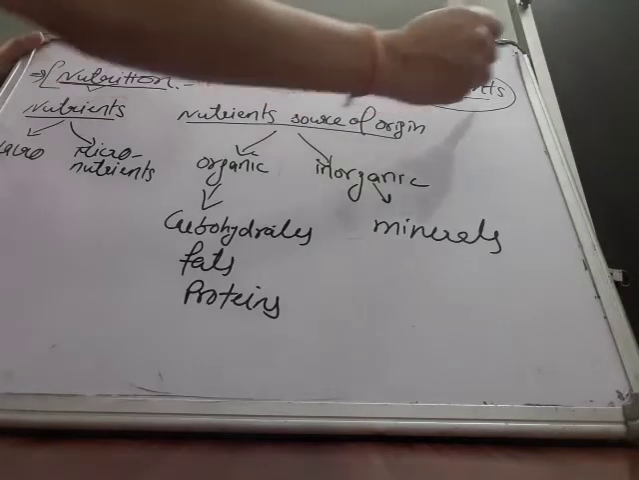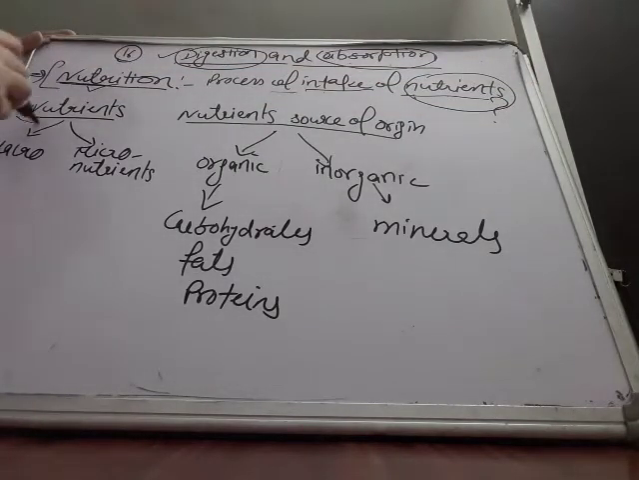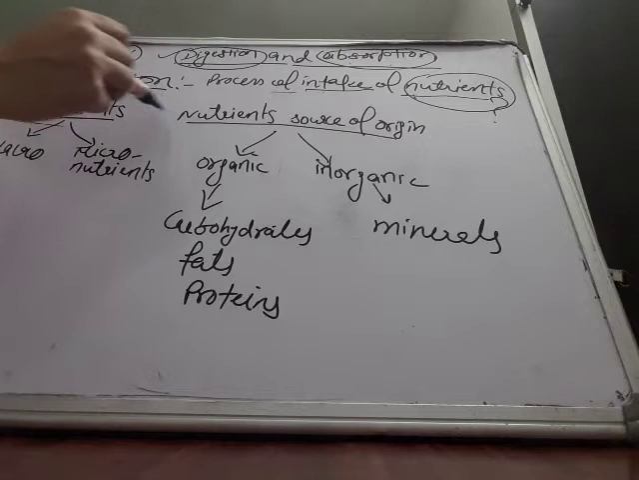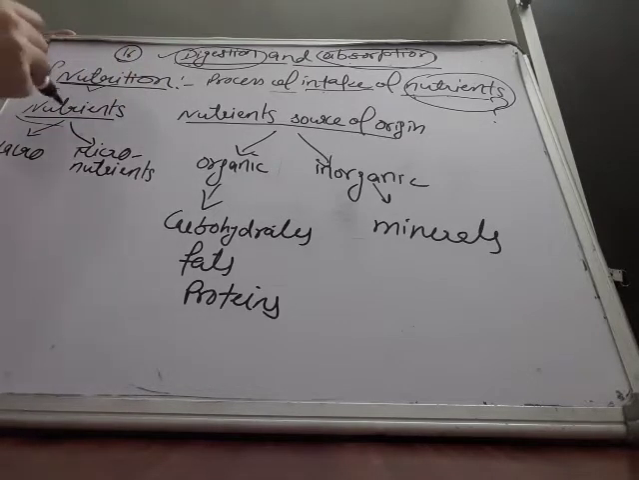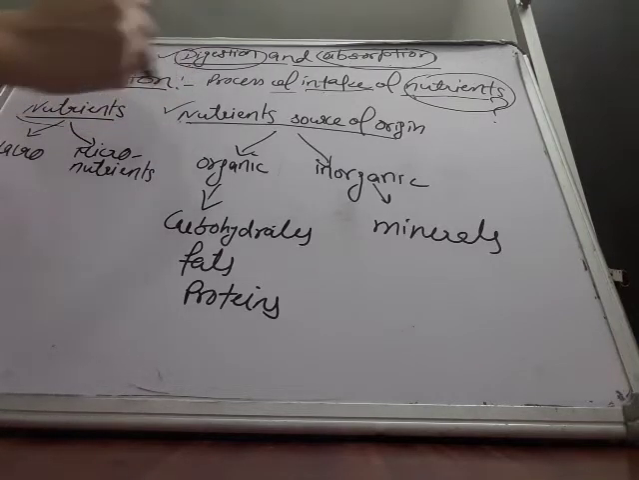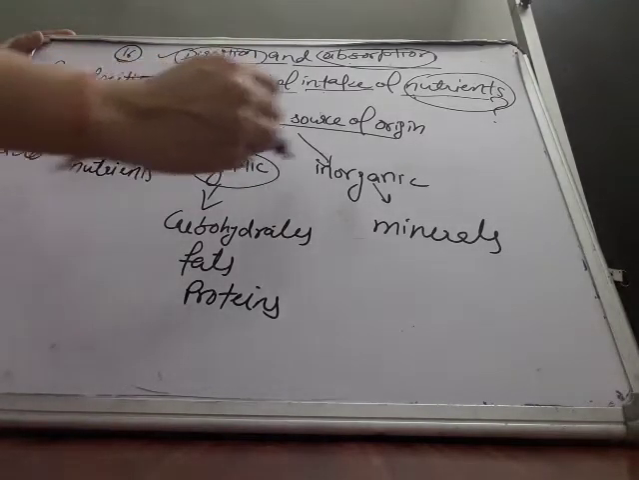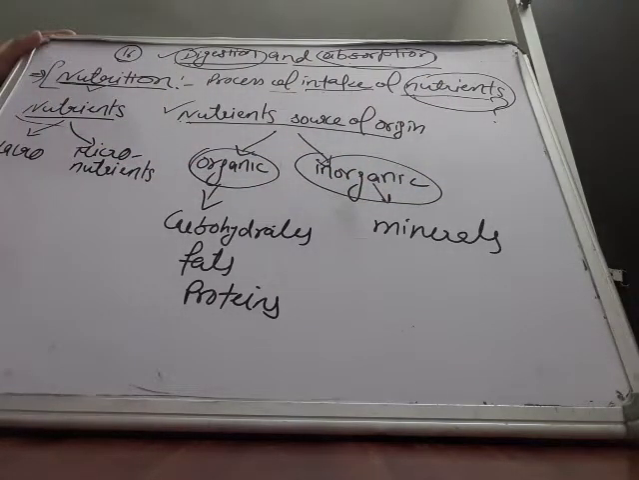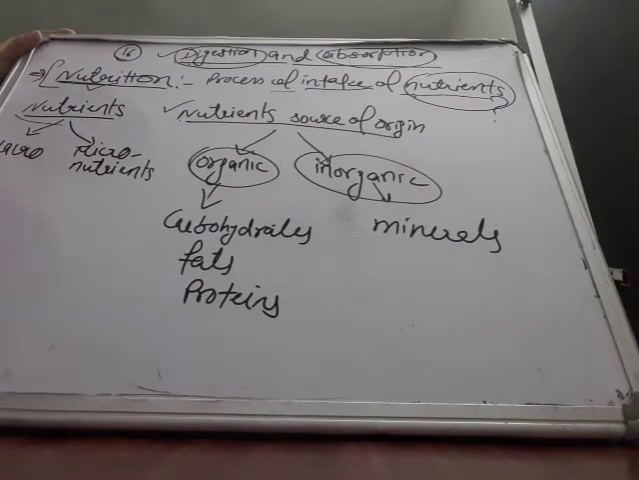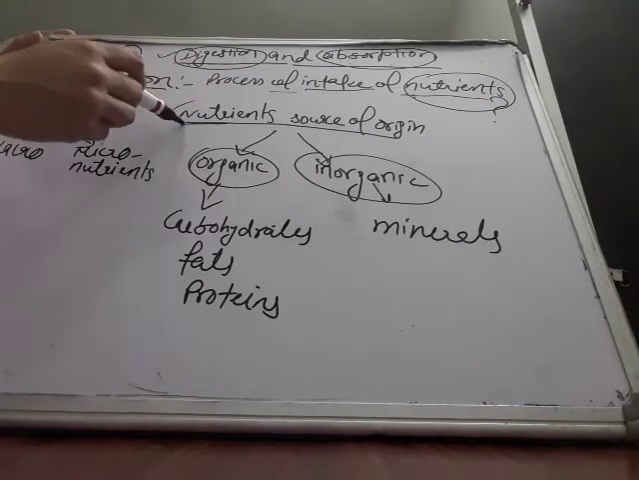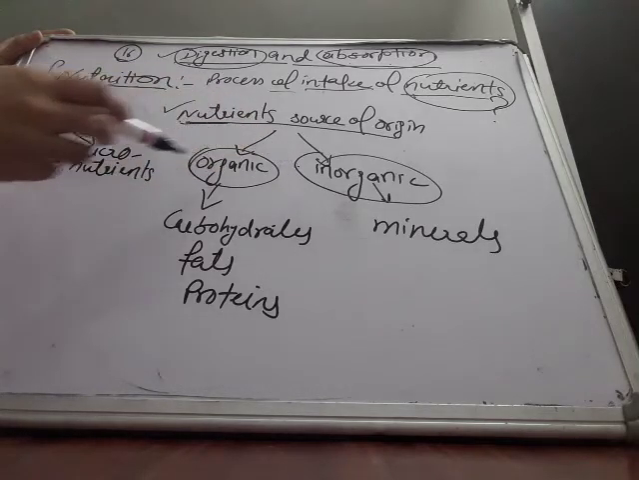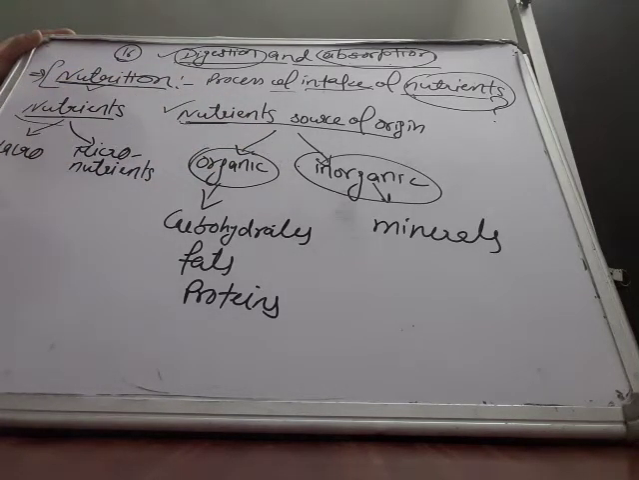What are nutrients now? Nutrients have been divided into two categories, means there are two classifications of nutrients. First is on the basis of origin. How can you define the term nutrients? Nutrients are the organic or inorganic substances which are needed by our body for its proper growth.